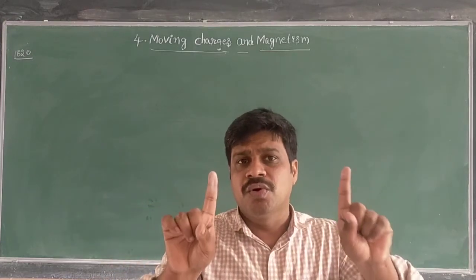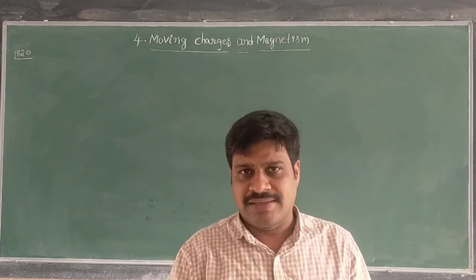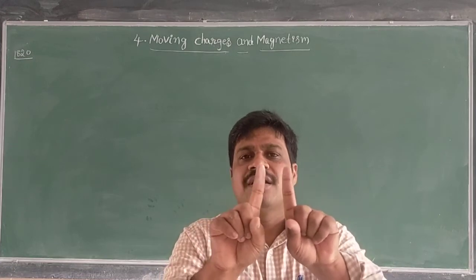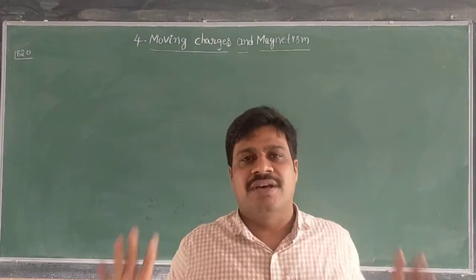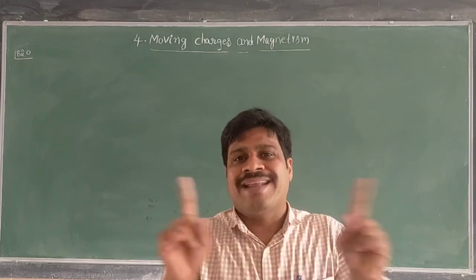According to them at that time, electricity and magnetism were not related to each other.